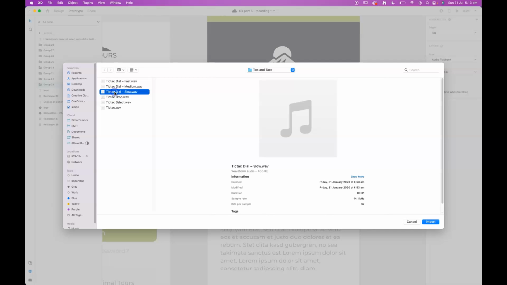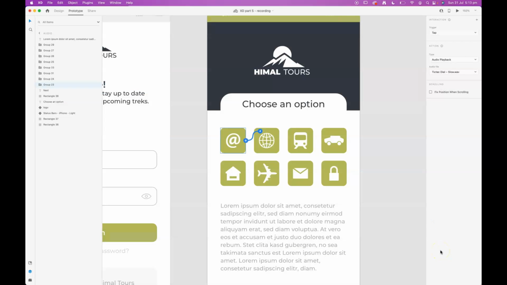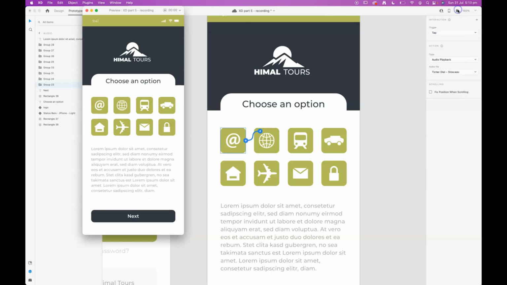I'll import that, and we'll test our file. Cool, it's very subtle. I hope you heard that.